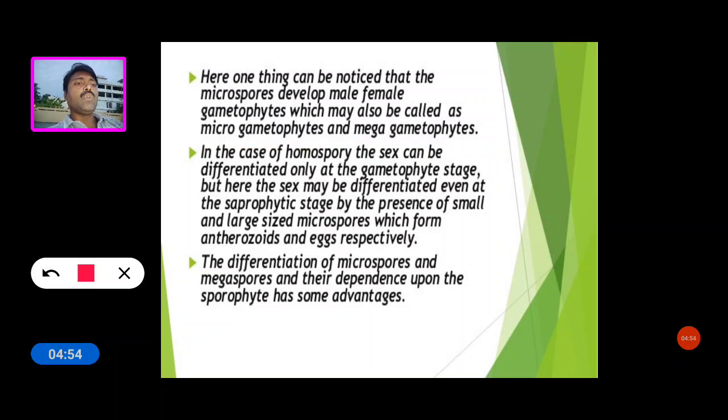In the case of homospory, the sex can be differentiated only at the gametophyte stage, but here the sex may be differentiated even at the sporophytic stage, by the presence of small and large sized spores, the microspores and megaspores, which form antherozoids and eggs respectively. So the differentiation of microspores and megaspores depending upon the sporophyte has some advantages.